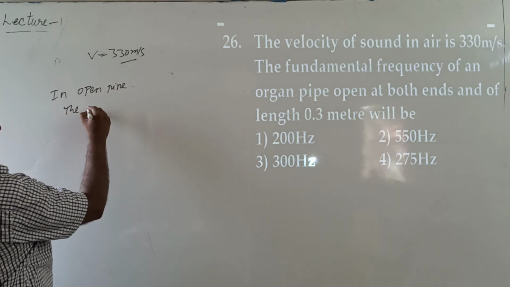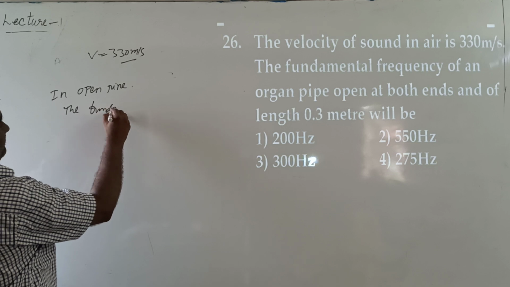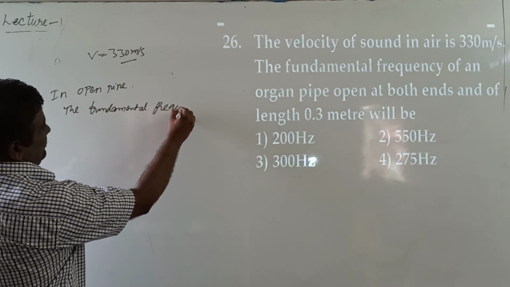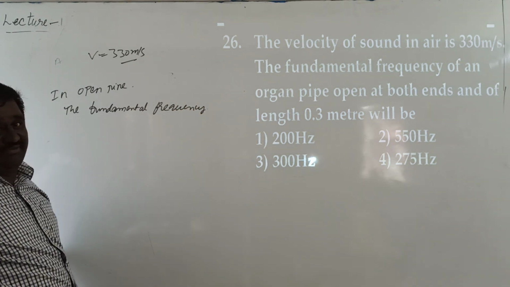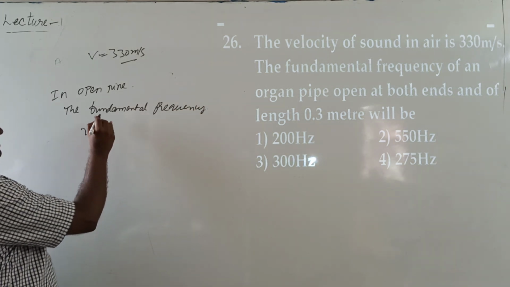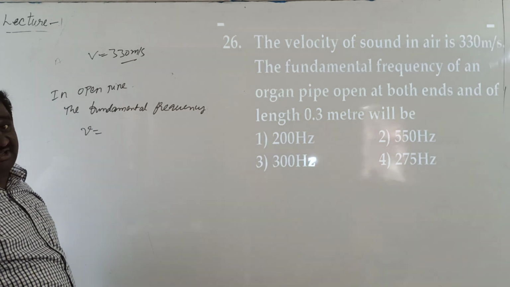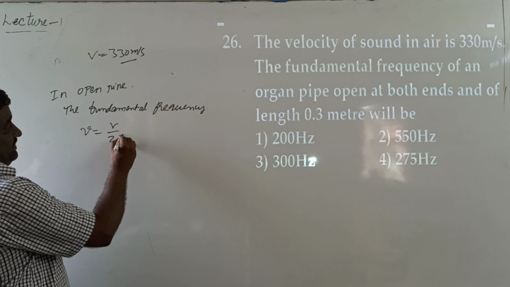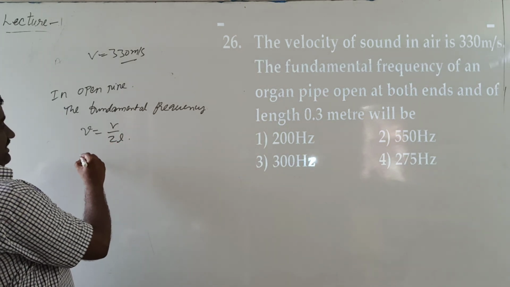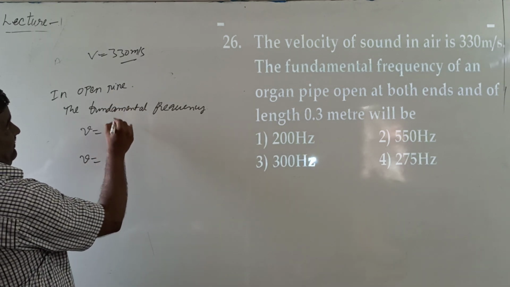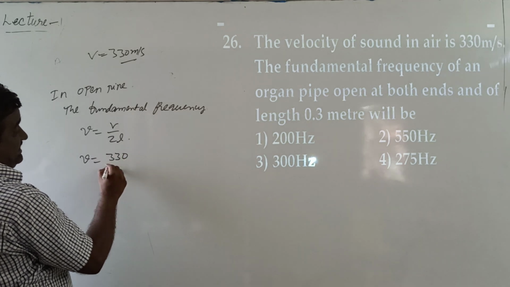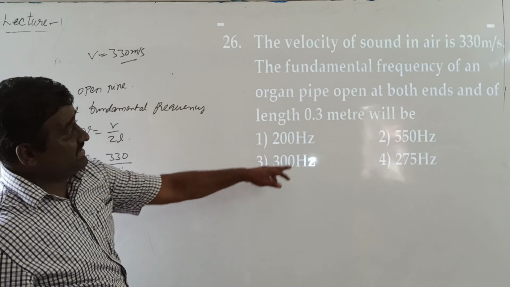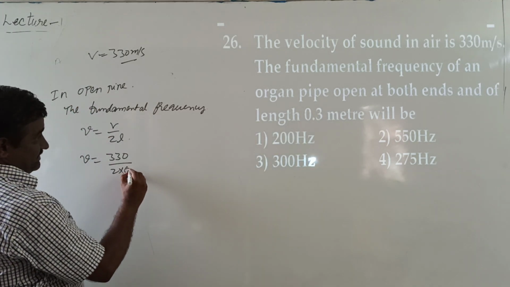the fundamental frequency, also called the first harmonic, is nu equal to v by 2L. From the given data, v equal to 330 meters per second by 2 into the length of the organ pipe, which is given by 0.3 meters.